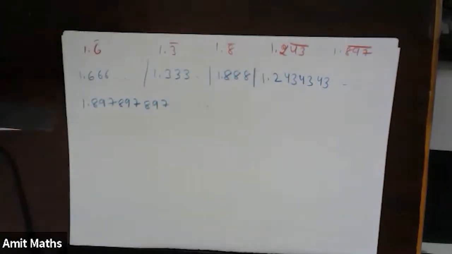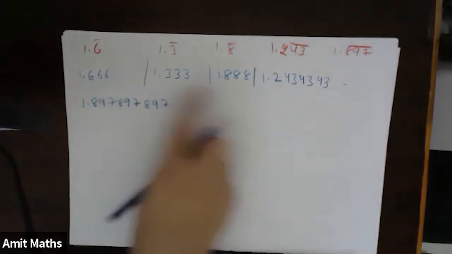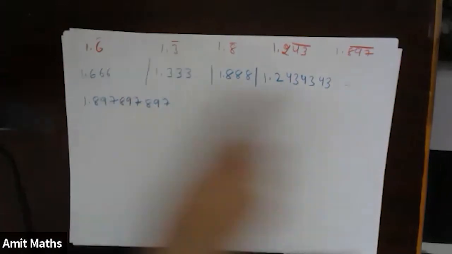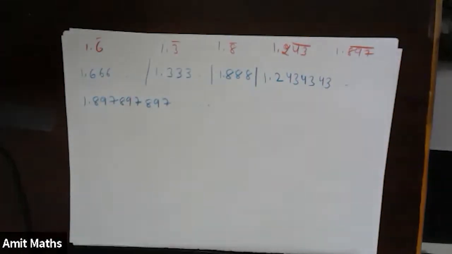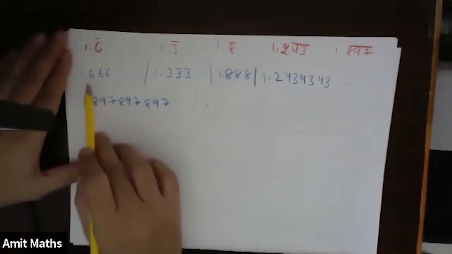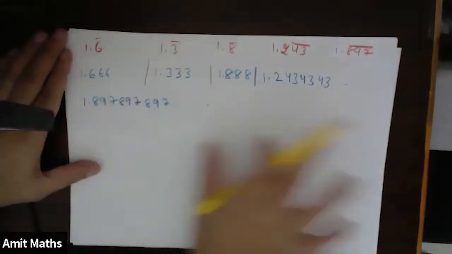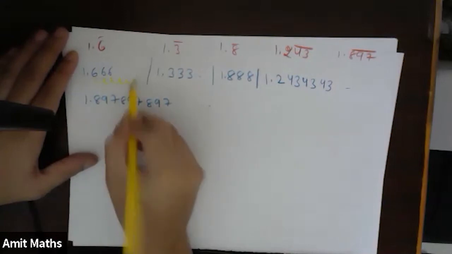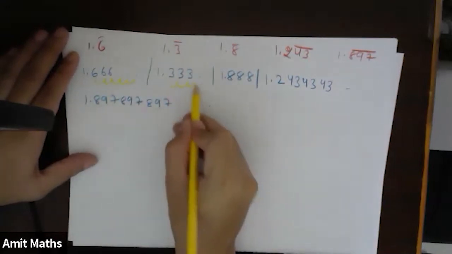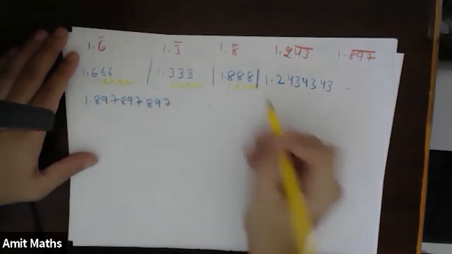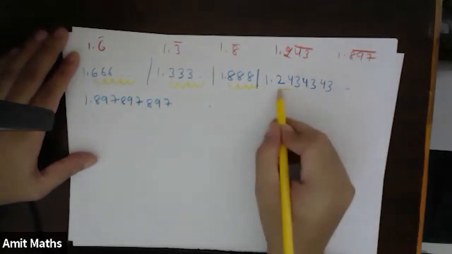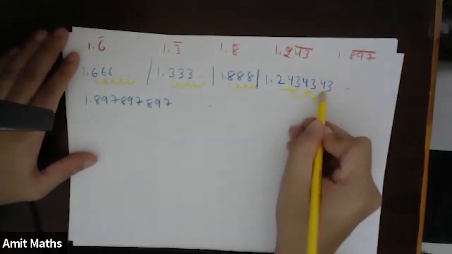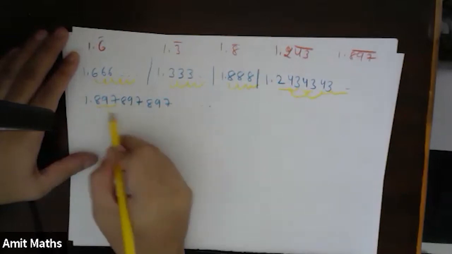Fine. Now, if you have noticed by now, the similarity between these numbers is that they are non-terminating. They are not ending anywhere, but they are repeating themselves. 3 is repeating itself. 8 is repeating itself. 43 is repeating itself. 897 is repeating itself.